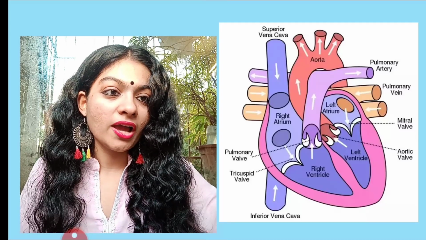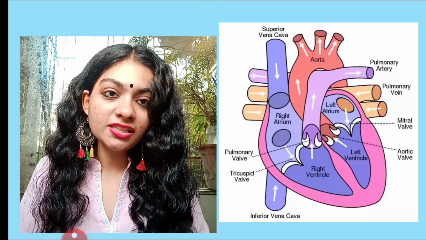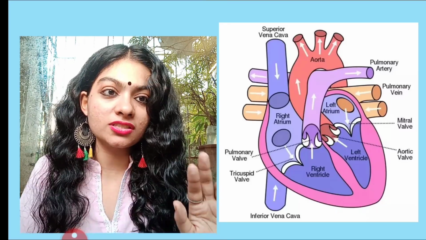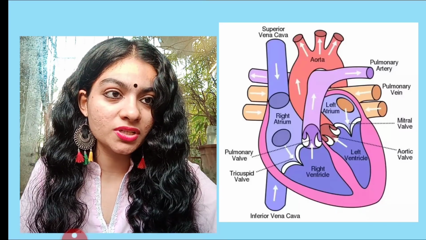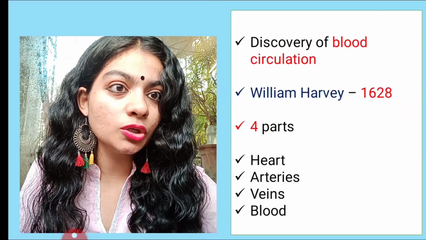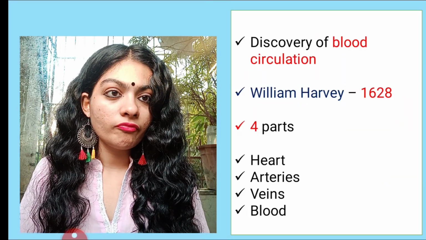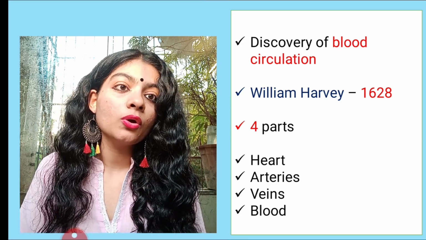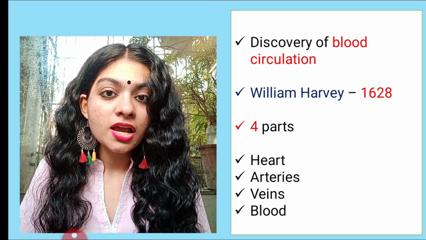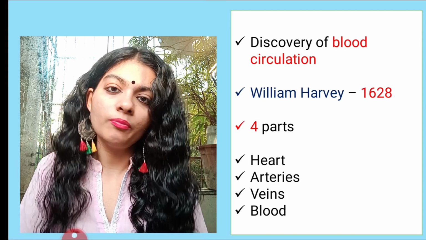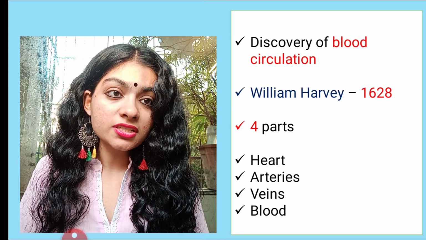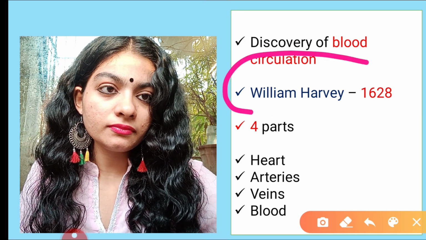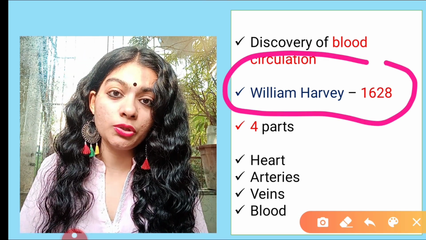I would highly recommend you to watch this session till the end, because I guarantee you that you will understand all the concepts and you will never forget them. Now when it comes to the circulatory system, this question is very important. Who discovered blood circulation? In fact, all the discoveries are important. The discovery of blood circulation was done by William Harvey in the year 1628.